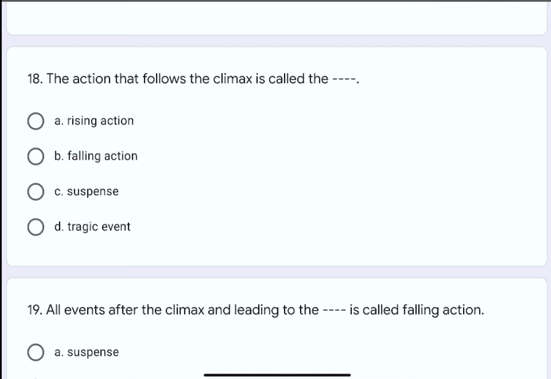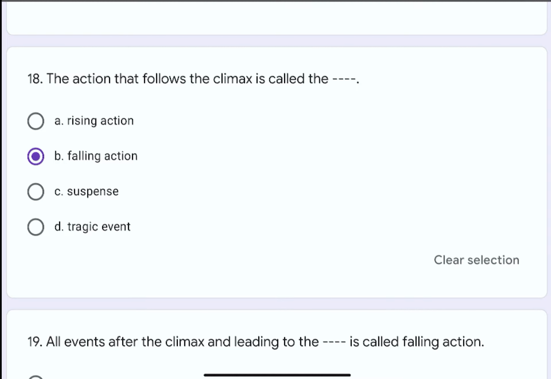Question number 18. The action that follows the climax is called the dash dash. The options are A. Rising action, B. Falling action, C. Suspense, or D. Tragic event. The correct option is B. Falling action.